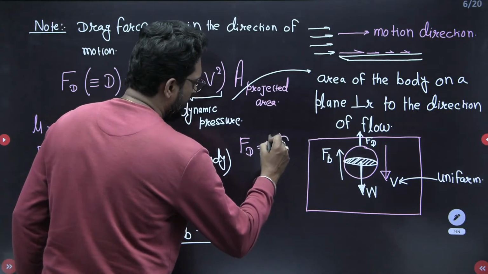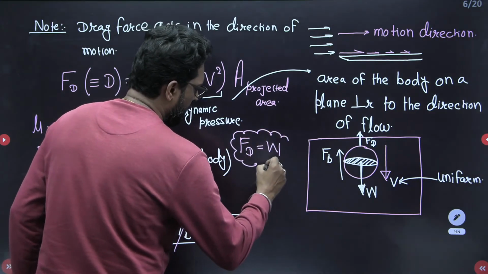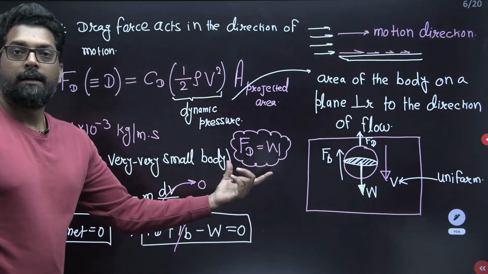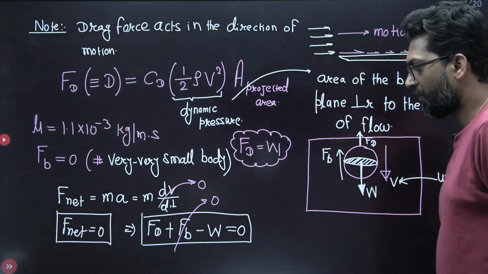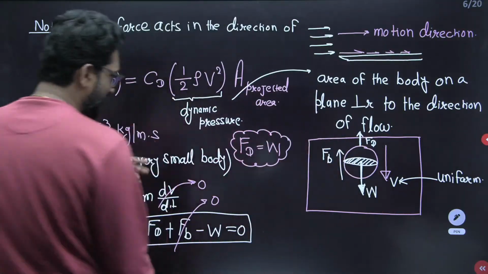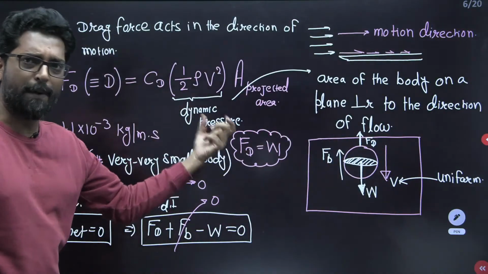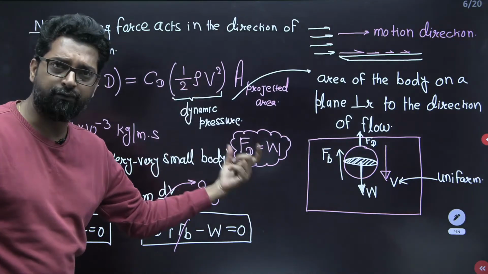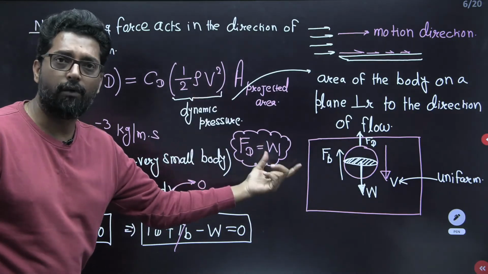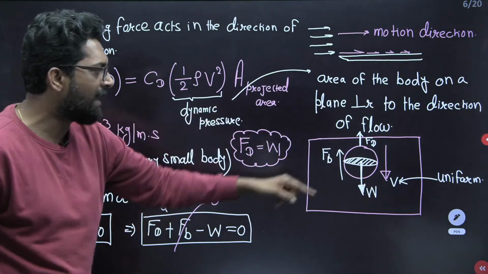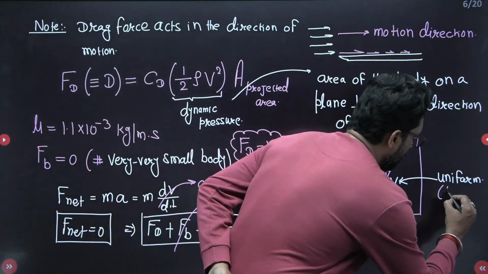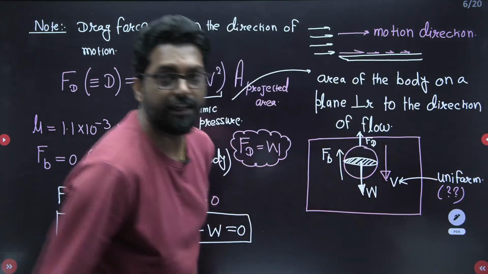This is my standard equation. So we have to find the drag force, then find the weight of the body, equate them and find this velocity.